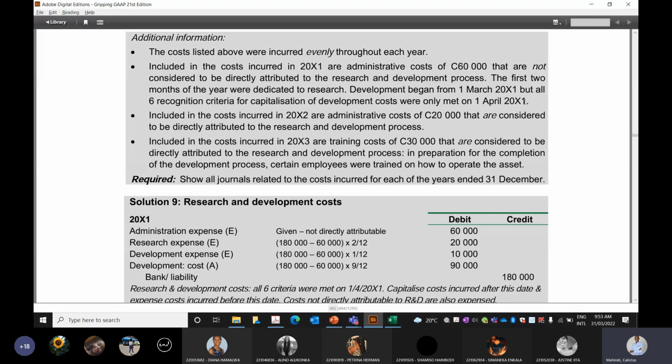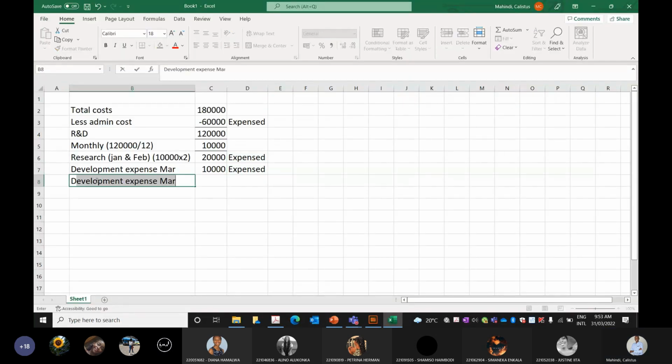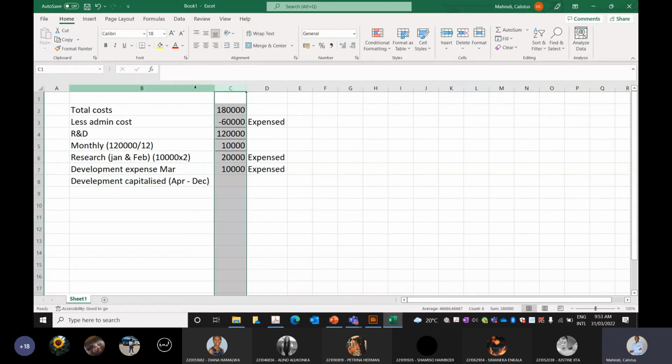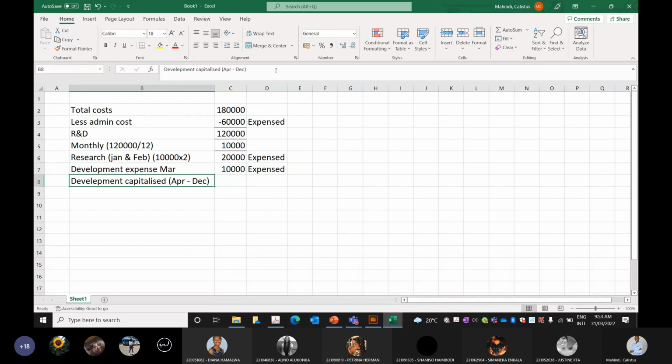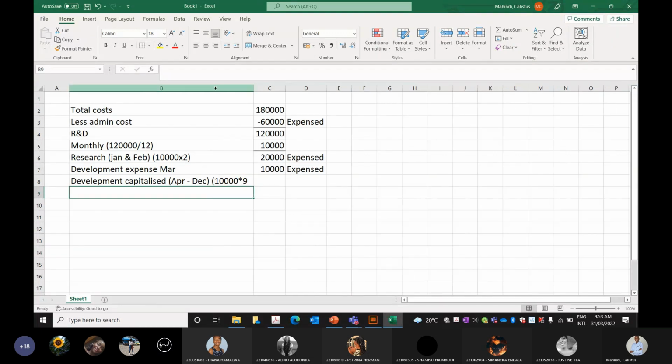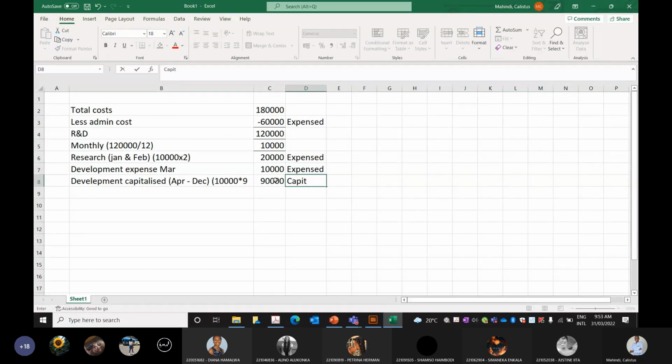Then we have our development capitalized, which would be April to December. April to December is 9 months. Let me just put that there. And this amount is capitalized. So this is what happens. Now, let us just look at how the journal looks like.